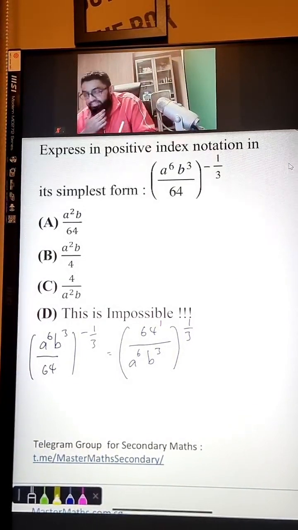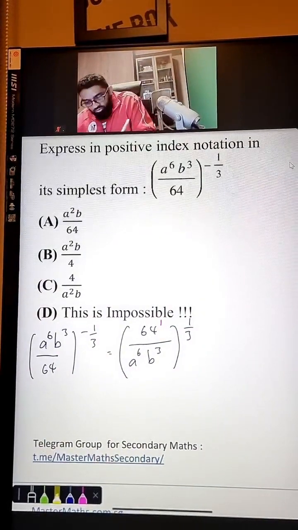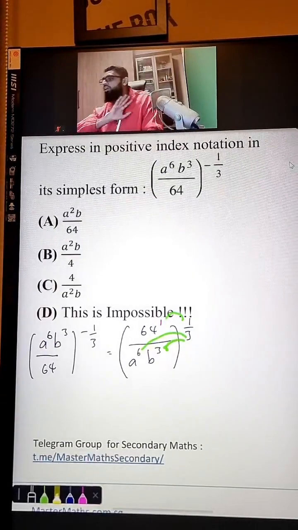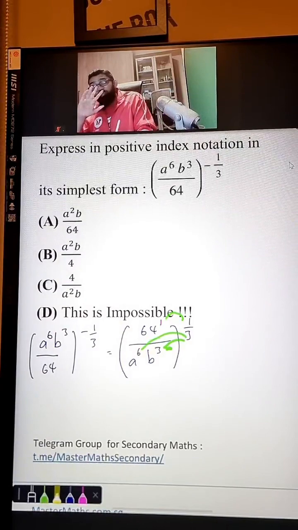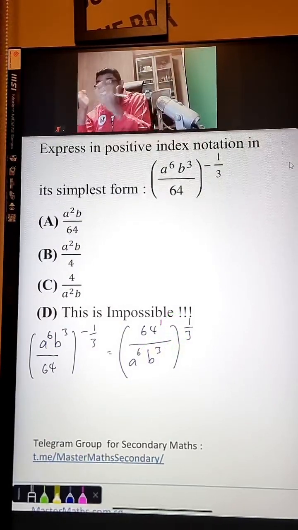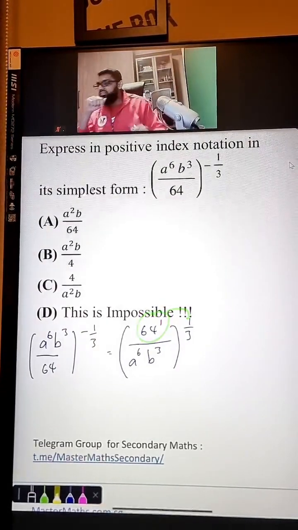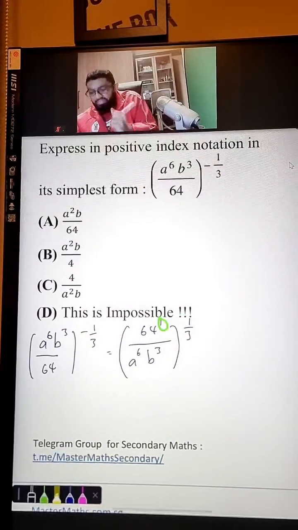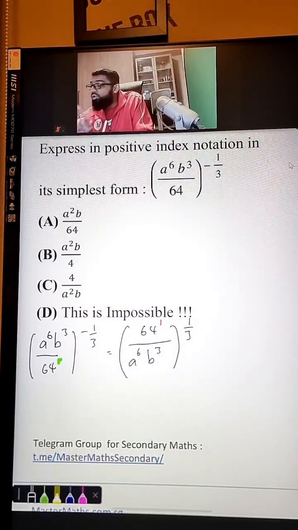So 1/3, literally you gotta times the 1 there. 1/3 you times the 1. 1/3 you times 6. 1/3 you times 3 also. All the powers get multiplied. A lot of students, I tell you, even after this, some of you will forget to times the power in for the number. Number also has an invisible power 1 here, stuck here. They will not write for you 64 to the power of 1. You got to write on your own.